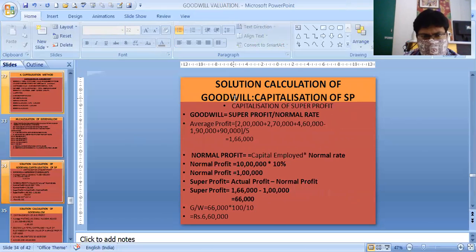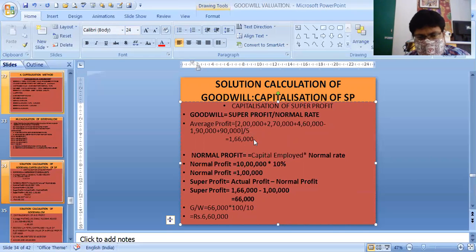So first of all, calculation of goodwill under capitalization of super profit. Goodwill is super profit by normal rate. To get the super profit, first you have to find out the average profit. Given 2 lakhs plus 2,70,000 plus 4,60,000 minus 1,90,000 and 90,000, divided by 5 years, we get average profit 1,66,000.